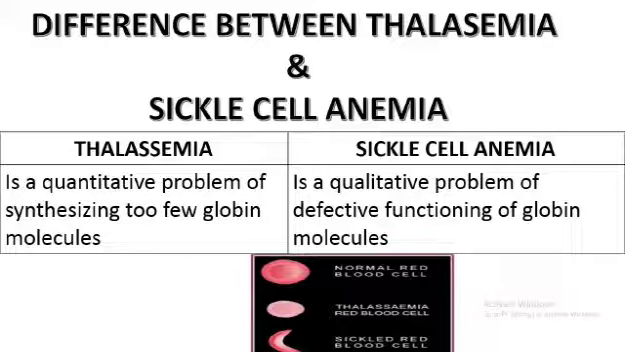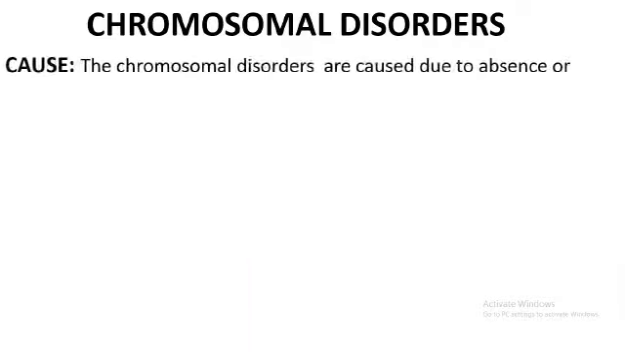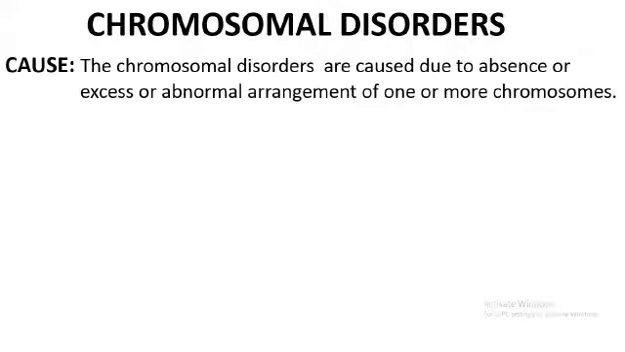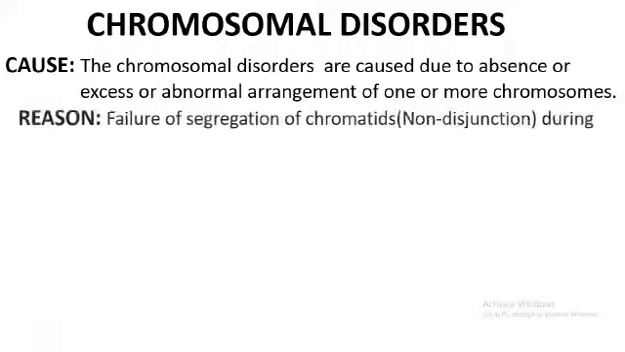So now we are moving on to the second type of genetic disorder, that is chromosomal disorders. So what are chromosomal disorders? Already I have told you, these are the disorders caused due to absence or excess or abnormal arrangement of one or more chromosomes. That is, a chromosome part may be deleted or the number of chromosomes may be affected. That is, either addition of chromosome may occur or deletion of chromosomes may occur. Therefore, chromosomal disorders are caused due to absence or excess or abnormal arrangement of one or more chromosomes.